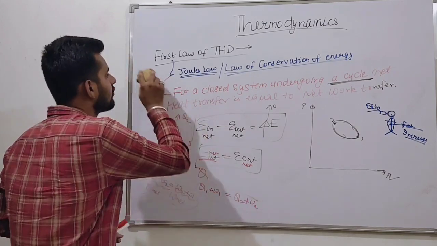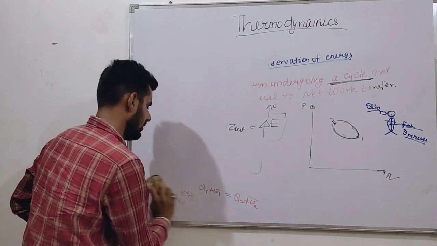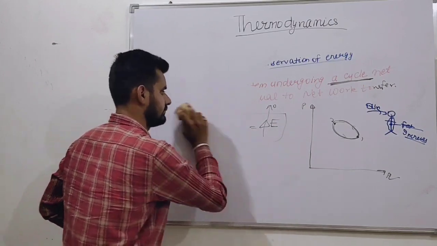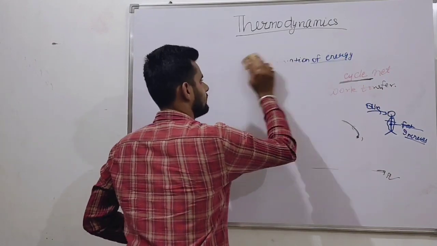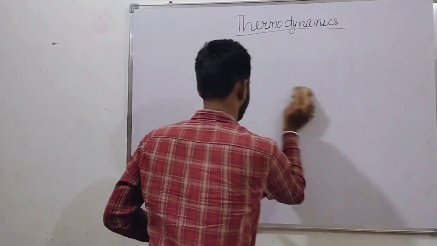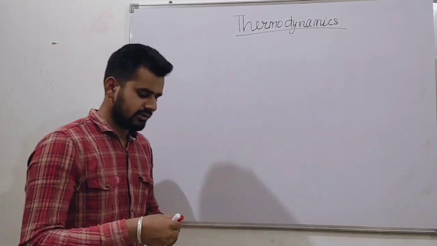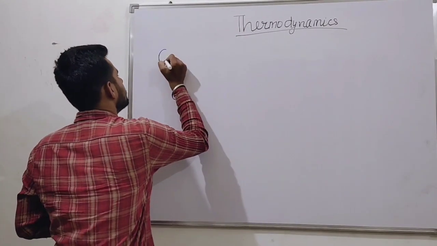Let's discuss the consequences of the first law. What are the consequences of the first law?